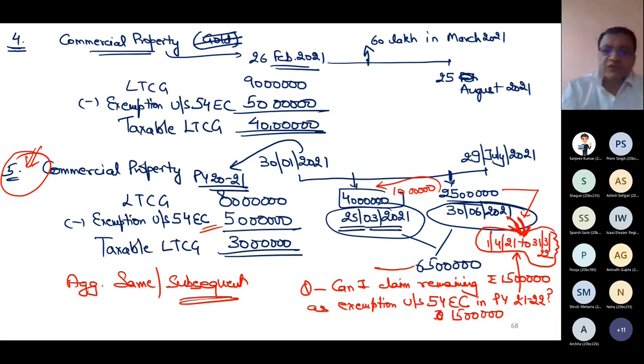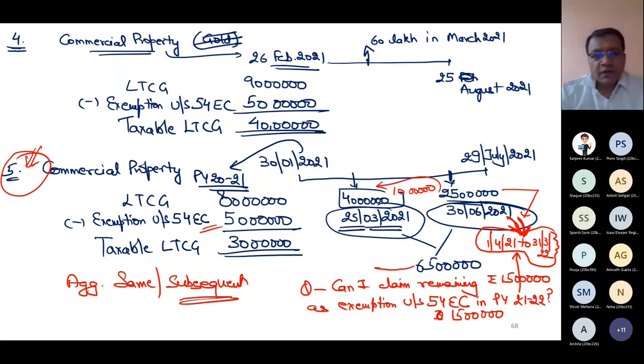Because of this fifth illustration which I have given, the government added this point that even in the subsequent year and in the same year in which you are selling this land or building or both, aggregate on this land or building cannot exceed 50 lakh. This was added later on when government found that people were doing tax avoidance. It is known as tax avoidance, where tax evasion is when you clearly conceal your income. It is a fraud and punishable.